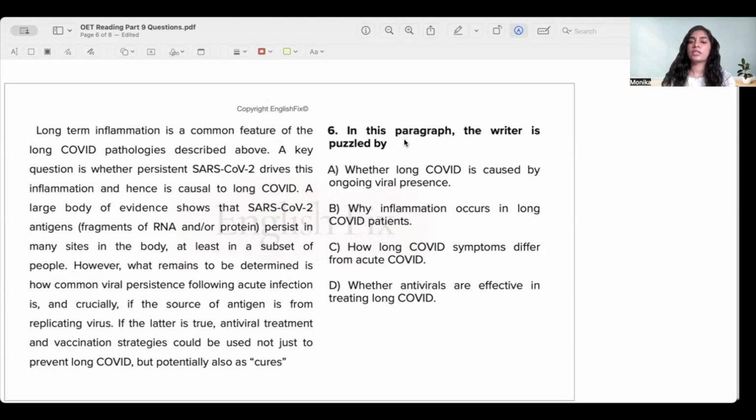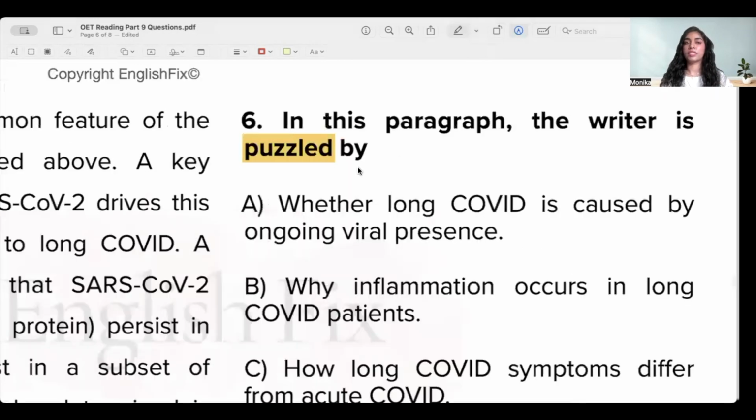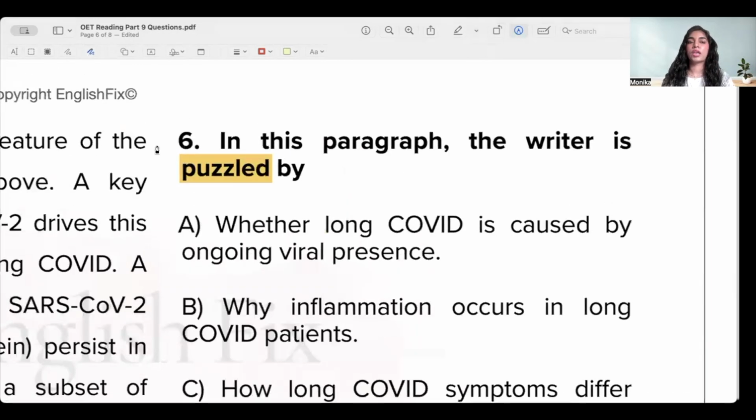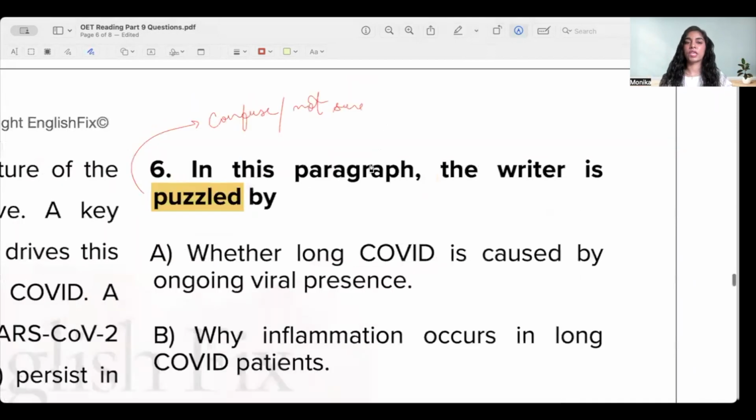Now, first of all, understand what kind of question it is. By reading the question, I see that the writer is puzzled by something, and I have to figure out what the writer is actually puzzled by. If the writer is puzzled, that means the writer is possibly confused, not sure, or uncertain about something. So the writer possibly doesn't know the answer, or maybe he's confused between two answer choices, right?